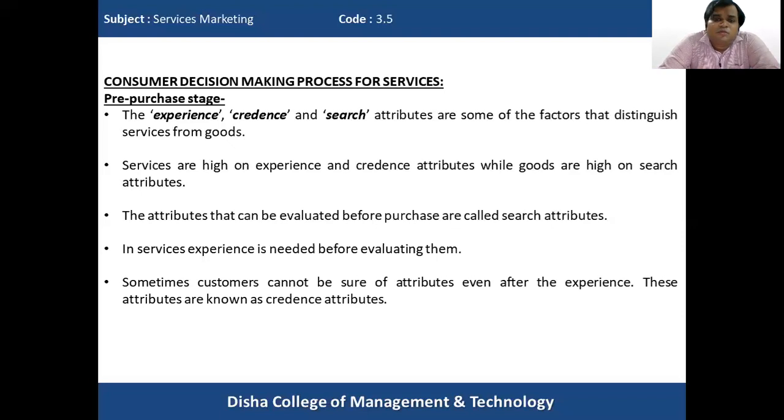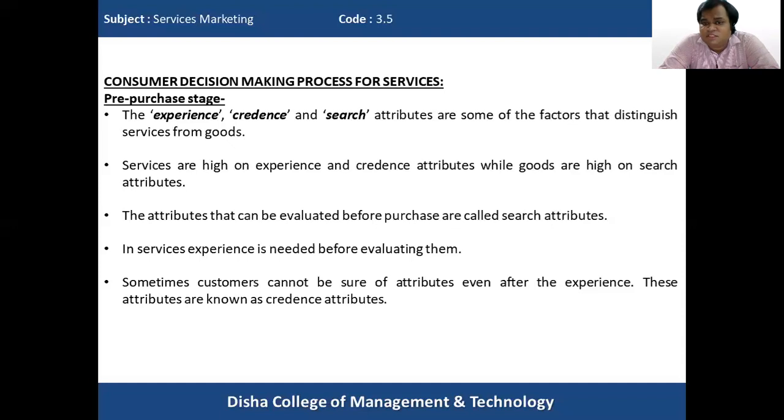Suppose we take our car for servicing in a particular service company, and after the service is over and we have paid for the services, we feel that the mechanic or the service company has ripped us off and has taken more money from us. We may feel the credence attributes. We may not be sure whether the decision taken by us was right or not.